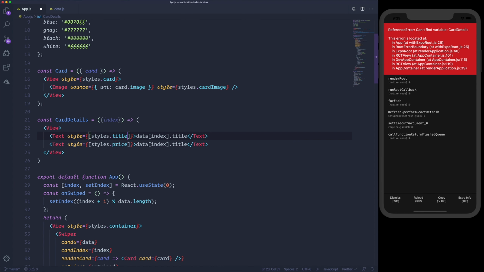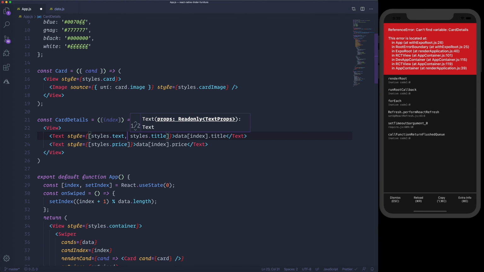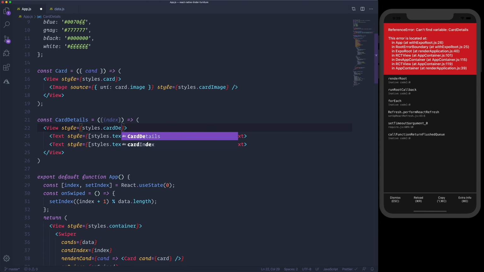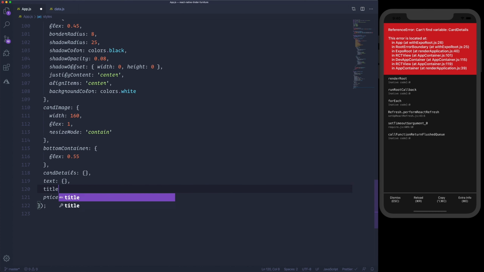Let me rename this to title, and the value is gonna be data[index].price. And because I would like to use a custom font here, I'll specify styles.text to both. And to the view, we will also pass different styles: cardDetails, text, price, and the title.